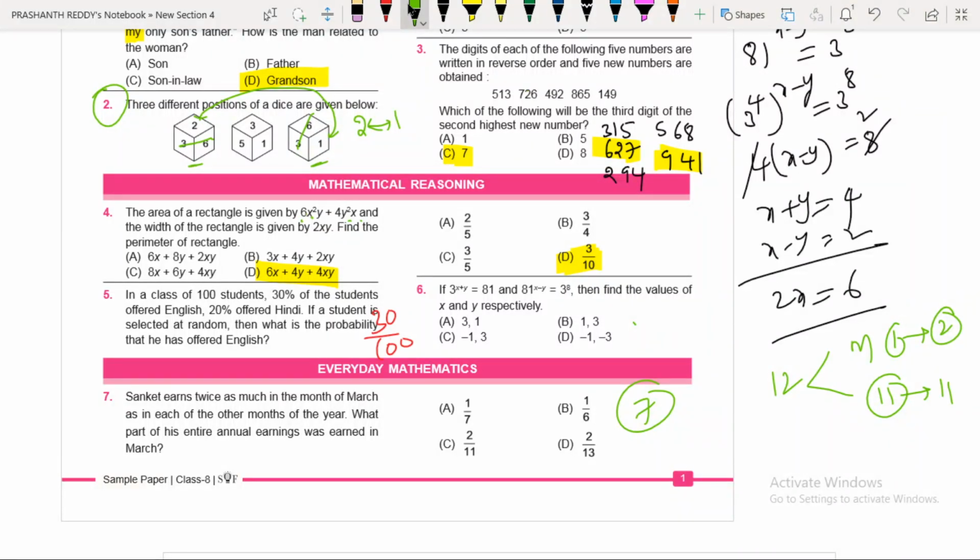That is the reason what we can say in March 2 rupees. What is total annual income? 13 rupees. And the question is what part of the entire annual earnings was in the March month? In March, how many parts do we have? 2 parts we have. Out of how many parts? Out of 13 parts. 2 by 13 is the answer for this particular question.